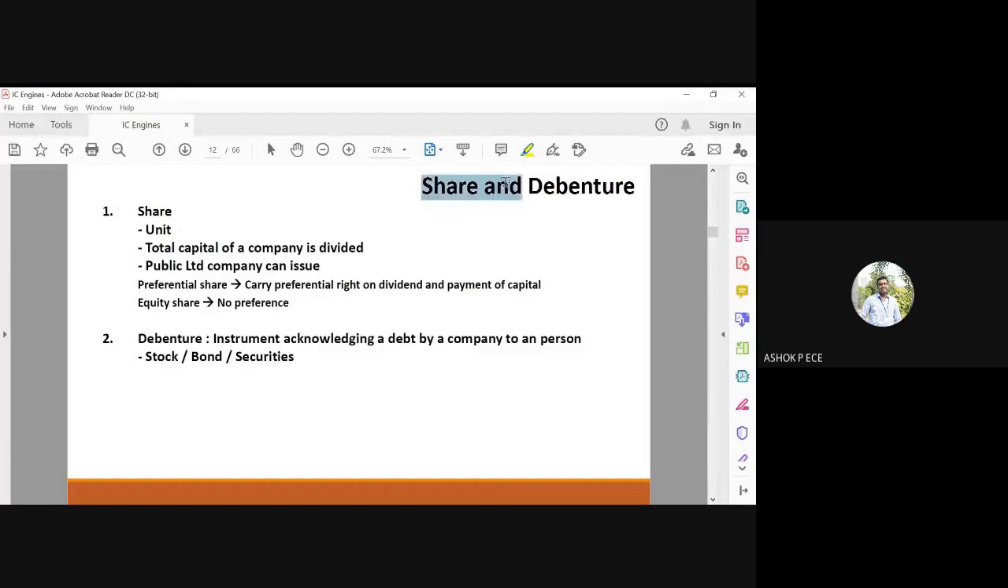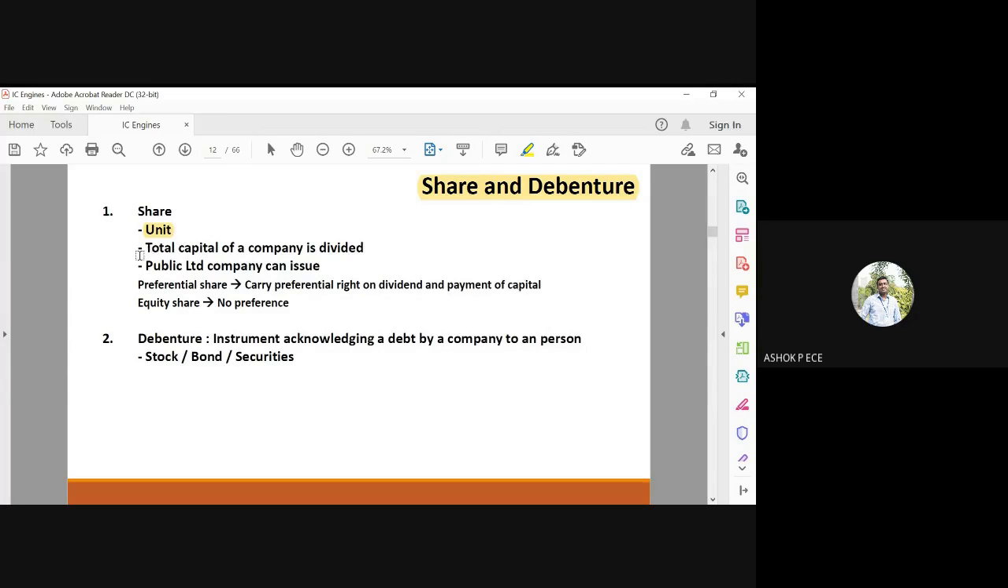Now we are going to see what a share and a debenture are. First, we'll see about shares. A share is a unit. A share is actually a physical document; a company will have a number of shares, and the public will be open to buy the shares.